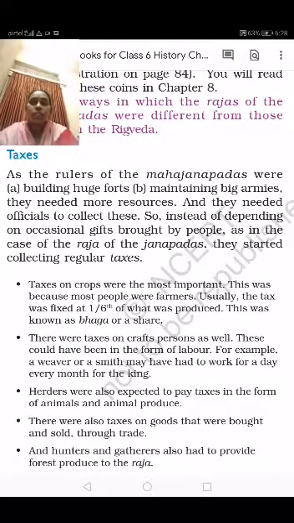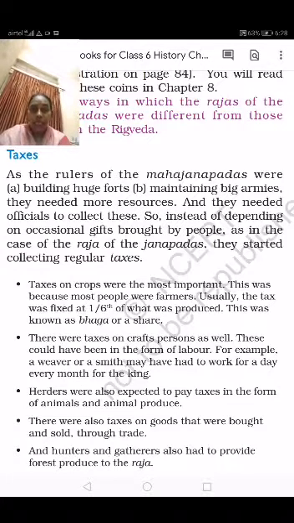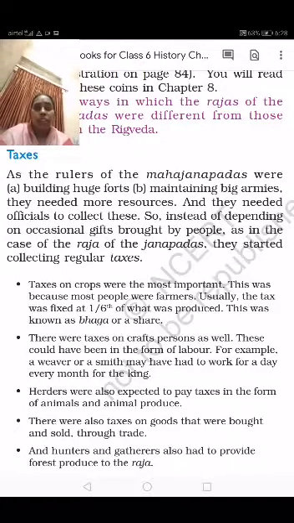So children, in this way, when the Janapadas became Mahajanapadas, for the construction of very big buildings and huge walls, and for maintaining the army, they needed more resources. And the officials started to collect the taxes.